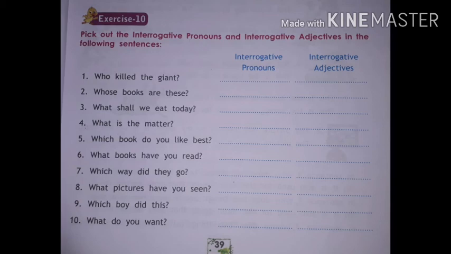Number 8, what pictures have you seen? What pictures come together. It is interrogative adjective. Number 9, which boy did this? Which boy? It is interrogative adjective. Write in the second column. Number 10, what do you want? Here write in the first one, interrogative pronoun.